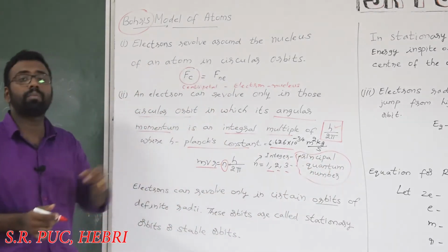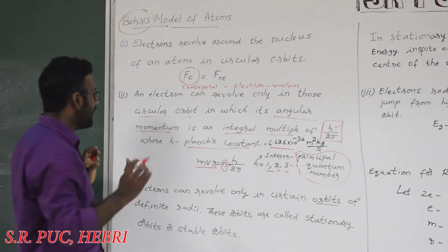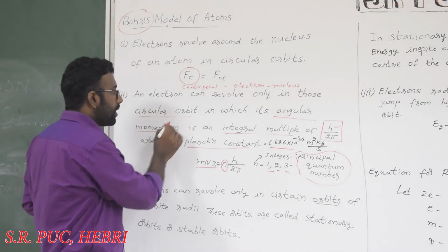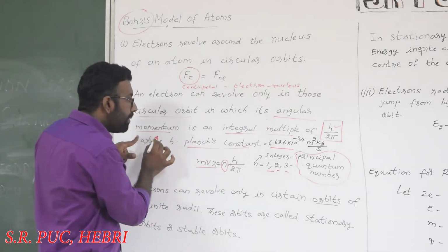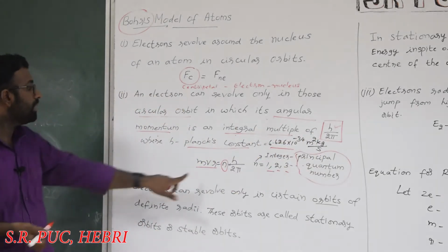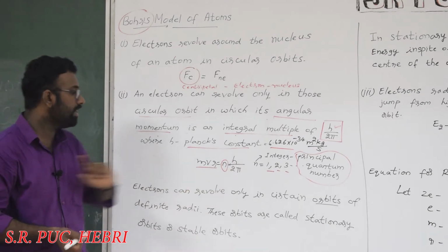You already came across this in your chemistry. Listen carefully: an electron can revolve only in those orbits in which its angular momentum is an integral multiple of h by 2 pi. So mvr is nothing but n into h by 2 pi.